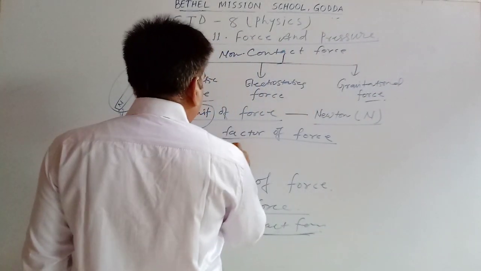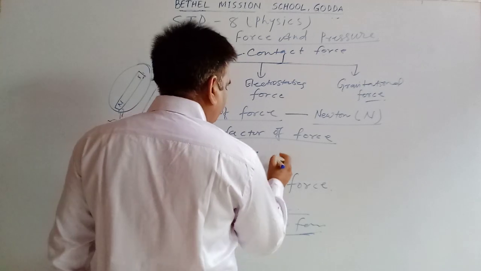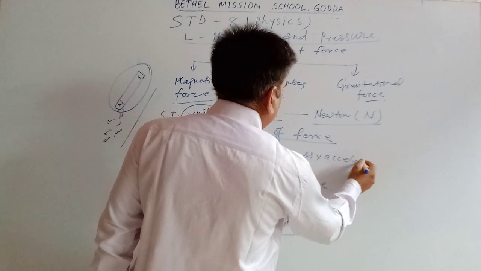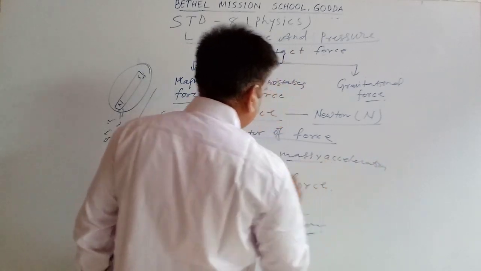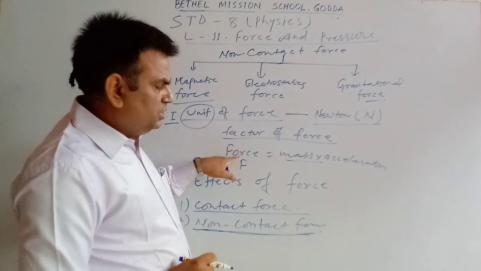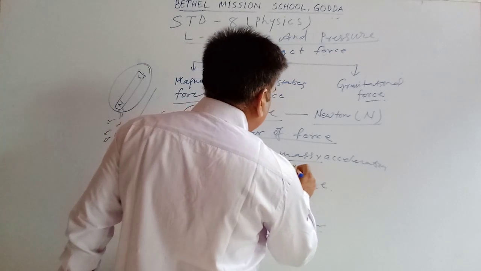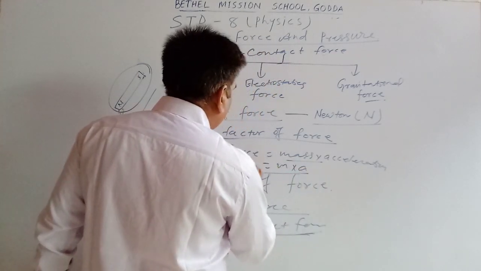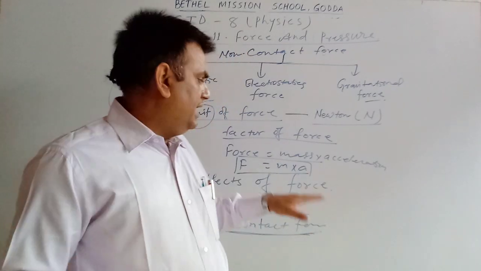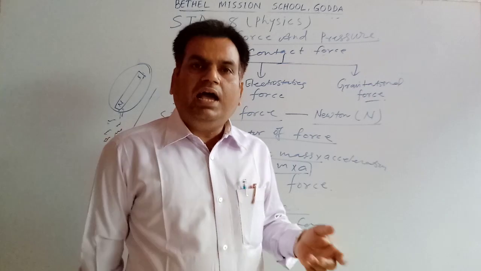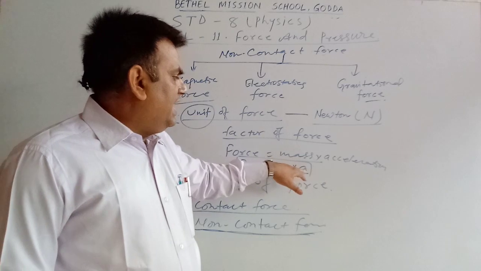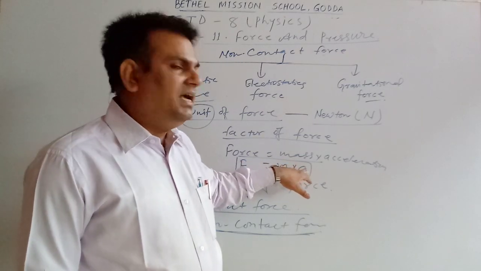So we can say force equals mass into acceleration. F is the symbol of force, so F equals m into a, where m is the symbol of mass and a is the symbol of acceleration.